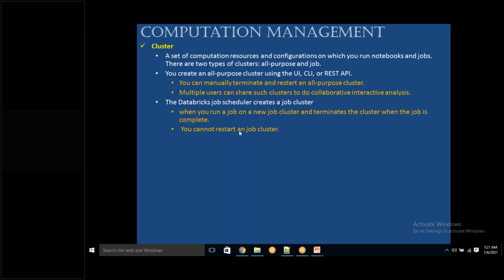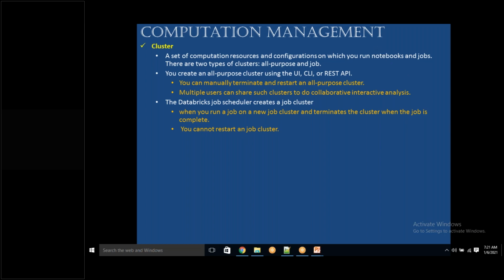And you are not running the jobs on time, because for every job you are going to wait 5 minutes to create a new job cluster. So when you have frequently executing jobs, you need to go for the all-purpose cluster. If you very rarely run a job, 1 or 2 times daily, then you need to go with the job cluster. And we are going to use the all-purpose cluster in the development environment, because we will not have a job cluster to execute our own code to test.